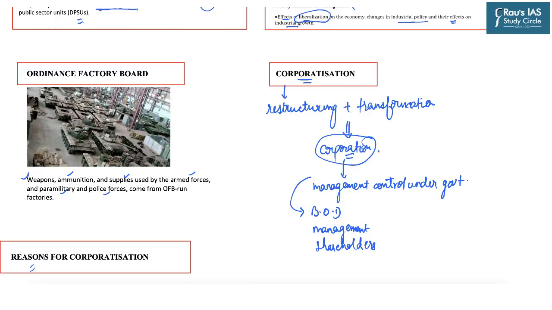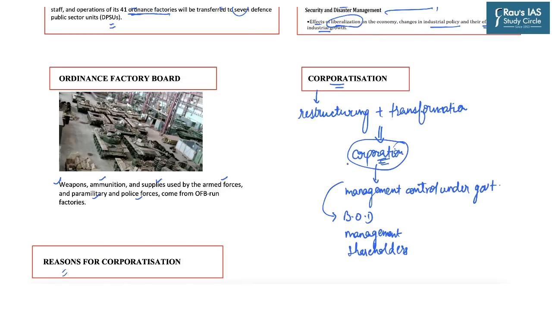This is in contrast to a purely government department, which generally is characterized by a high level of red tapism. Similar issues were being faced in the Ordnance Factory Board also. That is why, in order to liberalize the working and enhance the efficiency of the OFBs, the government has decided to corporatize it.